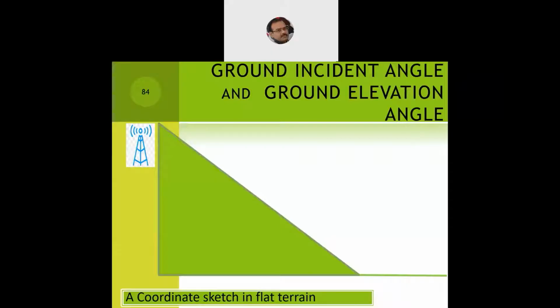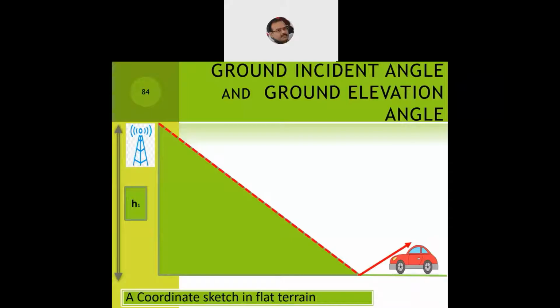For a highway, it's very much defined. On a highway, the roads are in fixed directions, so we know the direction in which the vehicle will move for the next interval of time. But in the case of a city, so many traffic lights and so many left and right turns are there, so we are really not sure in which direction it is going to move, whether at the next traffic light it will take a left turn or a right turn, or will take a U-turn and come back to the source base station. So here, this is H1, the height from the earth. Then we have a vehicle, and the vehicle is moving towards a base station.